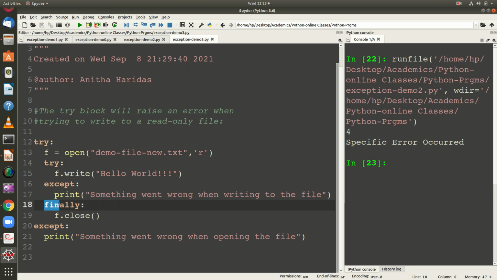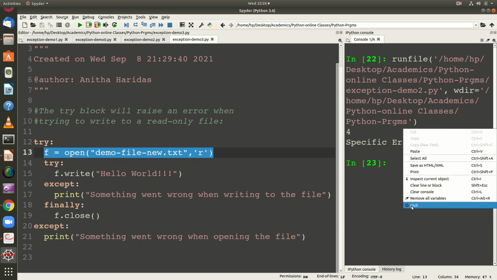And you can observe here I am using a finally block to close the file. So whether there is an exception or not, I am trying to close the file after the execution. In the same way I try to open. While opening, if I have any error, then it will say something went wrong when opening the file. So let us see what happens.